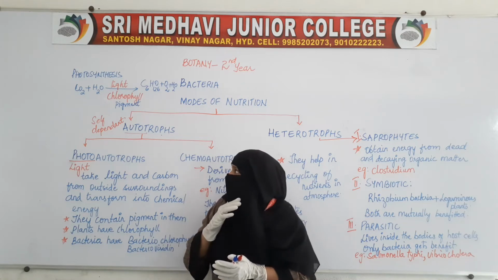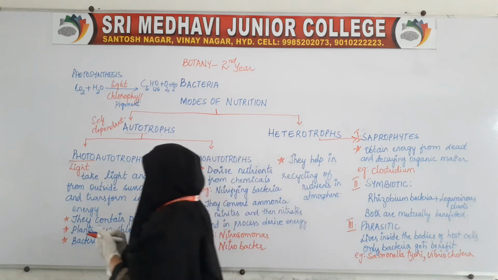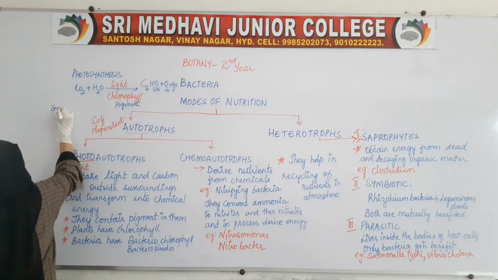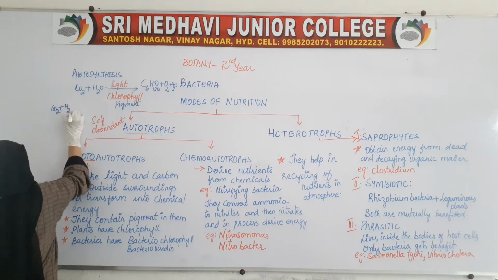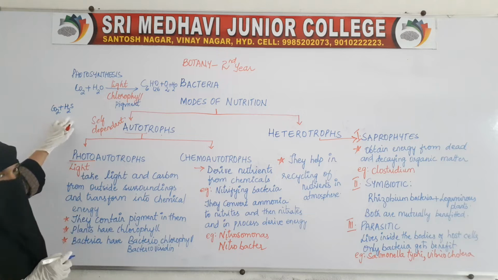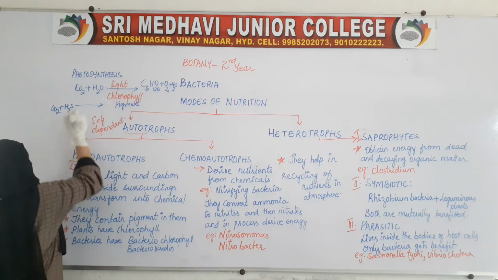But here, instead of water, the bacteria will take CO2 plus H2S, hydrogen sulfide, in the presence of light.